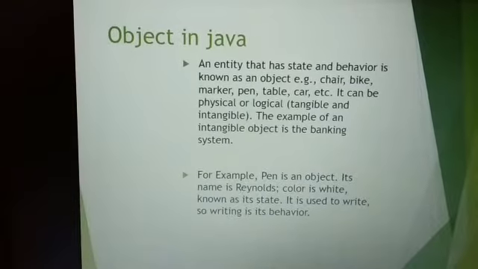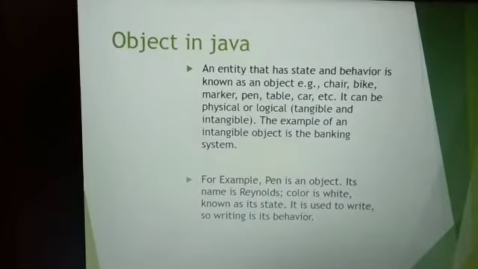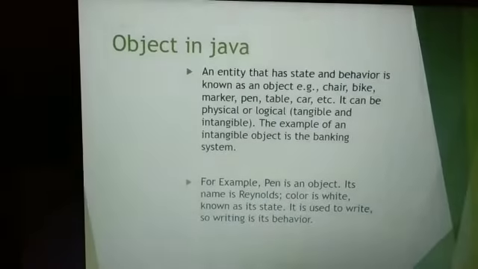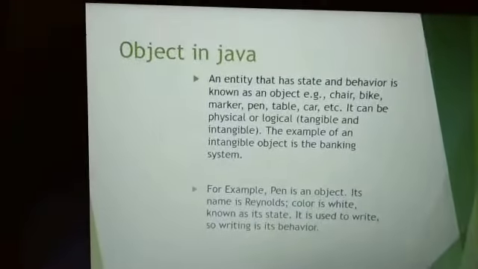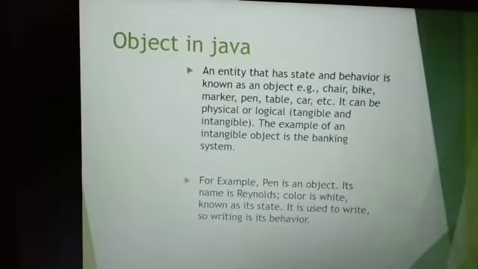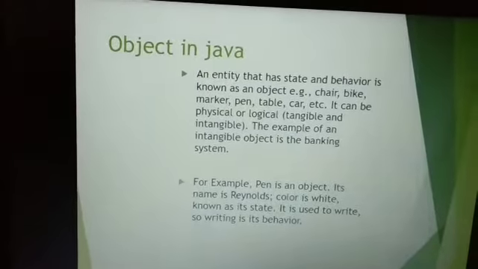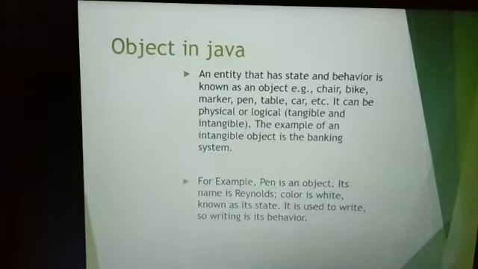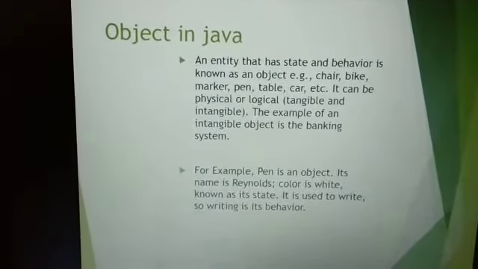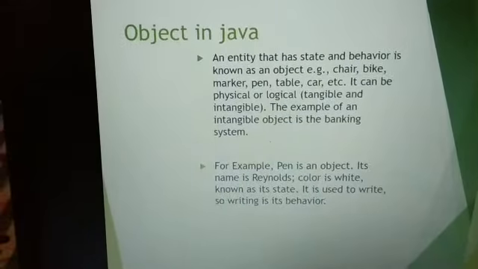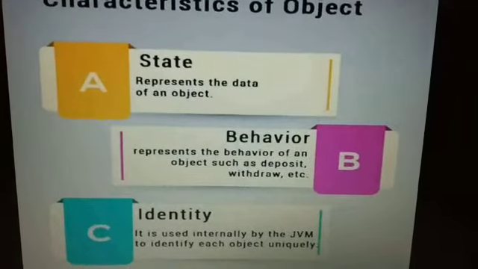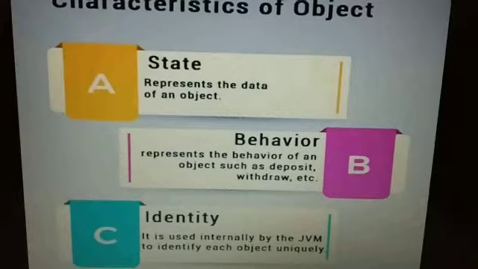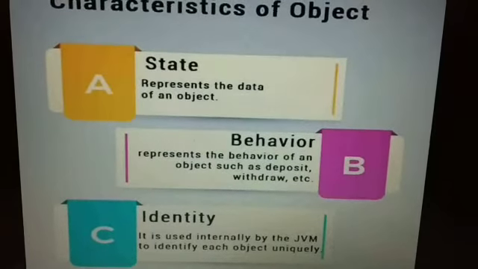For another example of an object, like a dog, it has some name, some breed, some color and behavior. Characteristics of an object: an object has three characteristics: state, behavior, identity.